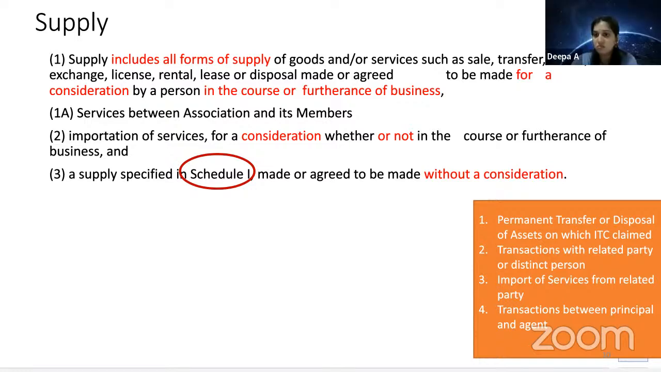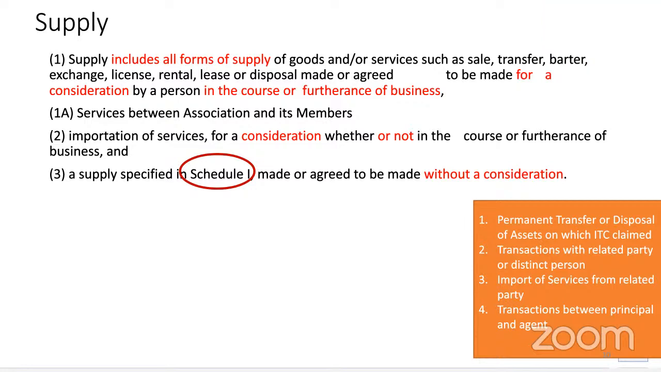Yes. Now Schedule 1 comes into the picture. The government says, look, you claimed input credit. That is a benefit you claimed. Now you are throwing it off, which means you are not using it for the purpose of business. Why did I give you credit? Because you had to use it for the purpose of business. You are permanently transferring or disposing of a business asset on which ITC has been claimed. So you please reverse the credit.